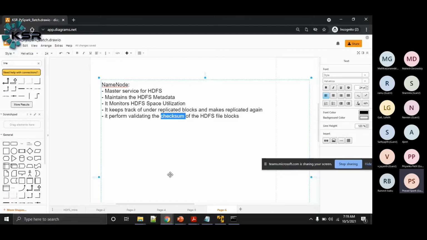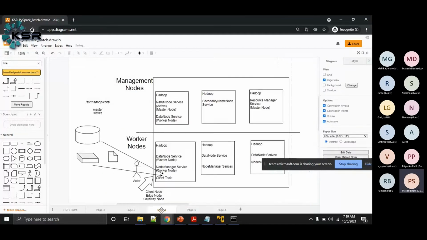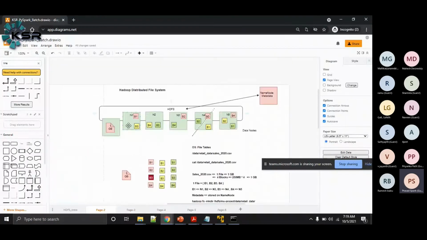Here, the data nodes are the ones that have these blocks of data, and the name node has the metadata. Take this file, let's say sales_2020.csv, which is a 1 GB file, written to HDFS.